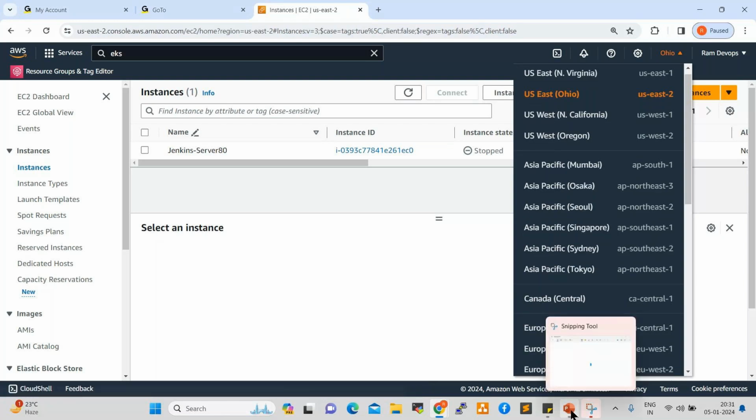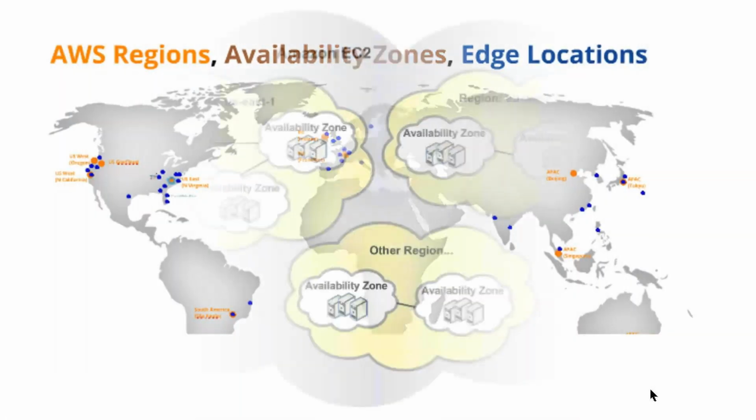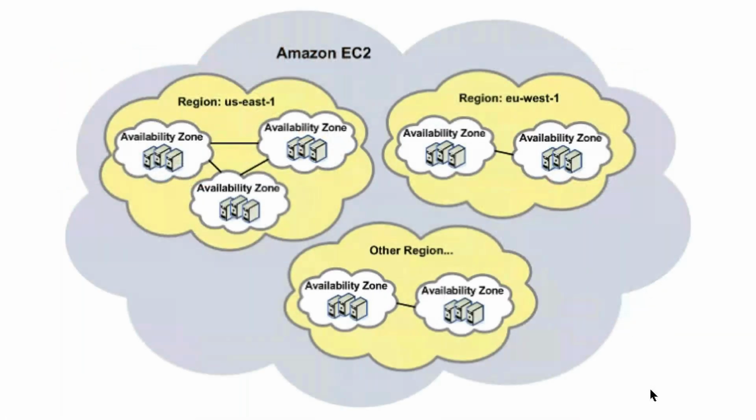The next one is availability zone. What is an availability zone? See here, these are the availability zones. An availability zone is a DR data center. What is DR? Disaster recovery data center. For example, in US East one, we have three availability zones available. So these are all DR data centers.